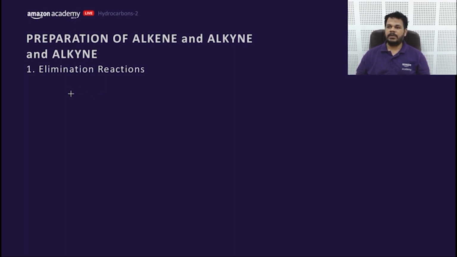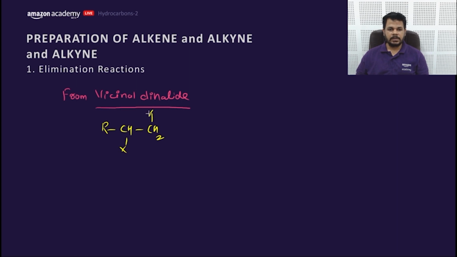Suppose the next part is from vicinal dihalide. If you want to convert vicinal dihalide into hydrocarbon, you need to take what? RCHX, CH2X. You need to take zinc.